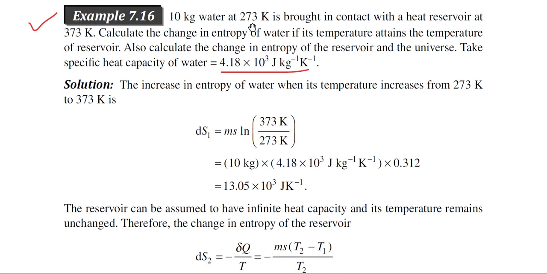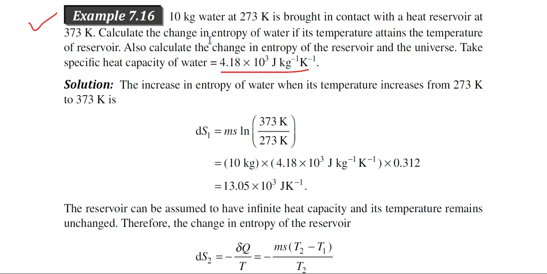10 kg water at 273 Kelvin is brought in contact with a heat reservoir at 373 Kelvin. From this first statement, it is very clear that water is in contact with a heat reservoir. In an earlier lecture, I have also discussed a similar type of problem. When some object is in contact with the heat reservoir, what happens actually? The temperature of the heat reservoir does not change. So the only change is observed in the object which is in contact with the heat reservoir.